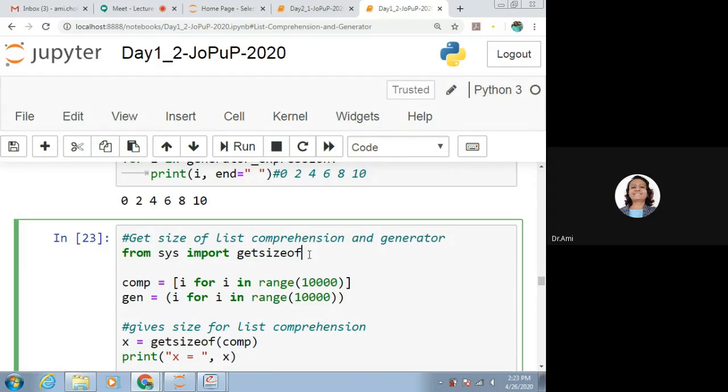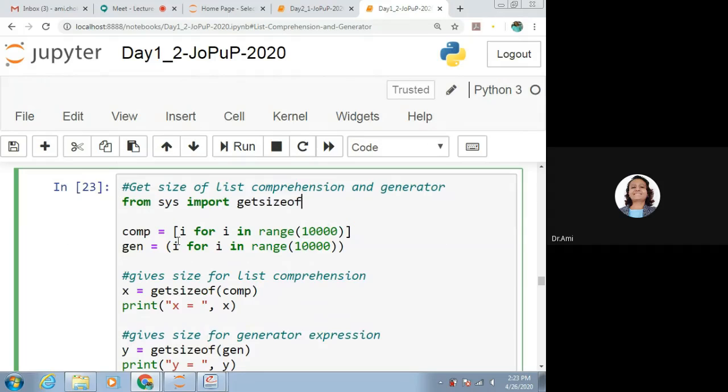If we write only import sys, it means it will consider the whole library. But we just want to use only one function. So we are directly importing that function with the help of from sys import getsizeof. It means that from the sys module we are importing the getsizeof function.